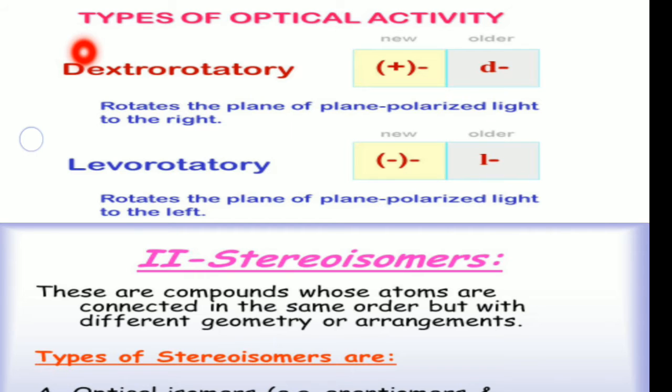The second type, levo-rotatory, is represented by the symbol L in the older way, but in the new system it is denoted by minus, which is anti-clockwise rotation. So this is about the types of optical activity.